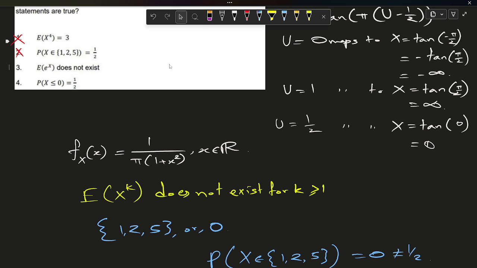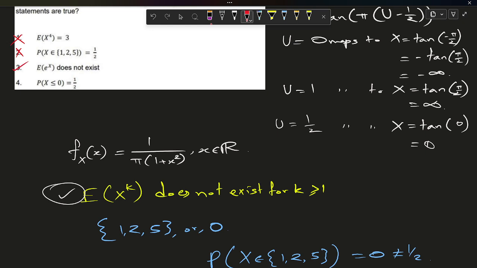The expansion of e to the power X leads to very high powers of X. As we can see, expectation of X to the power k does not exist for k greater than or equal to 1. So our expectation of e to the power X does not exist. So this is a correct option.